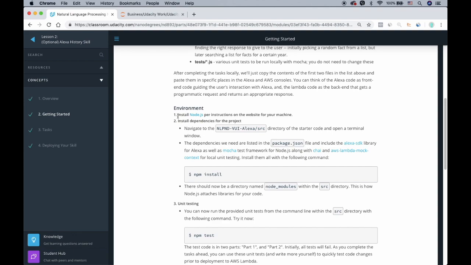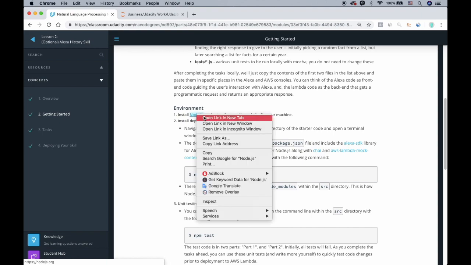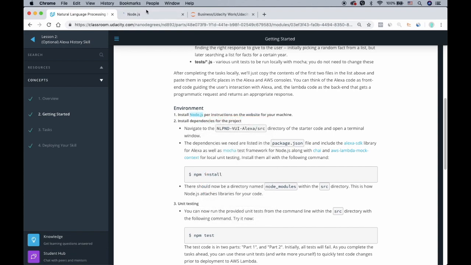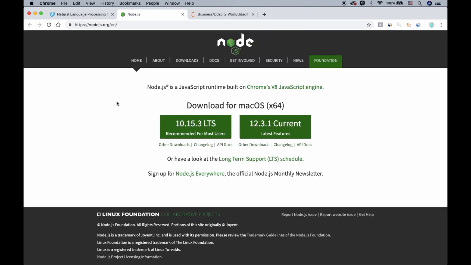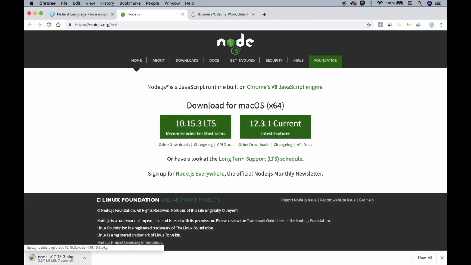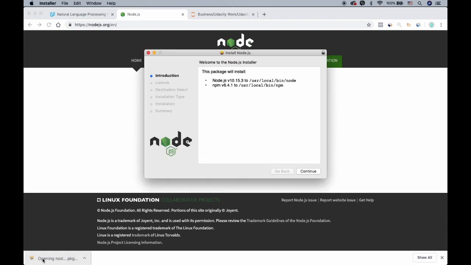At the very start you have to make sure that node.js is installed on your machine. So let's go install this. After this you will just see some page like this and then you will click on it, you will download and you will install it. That's it. There's nothing really complicated. Let's install this.